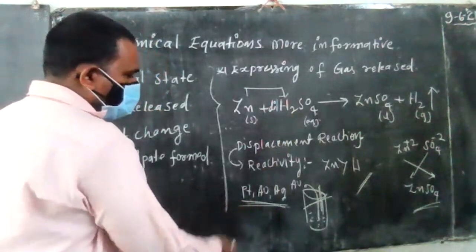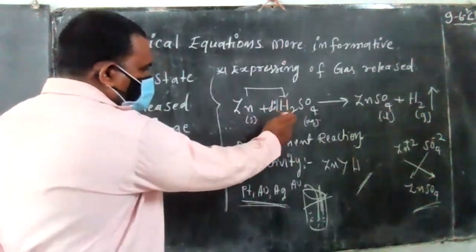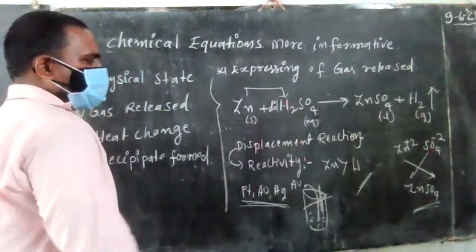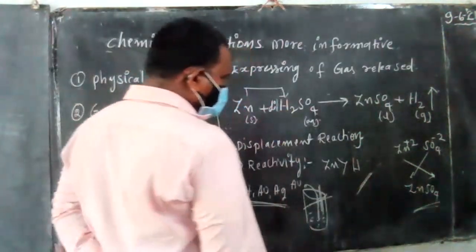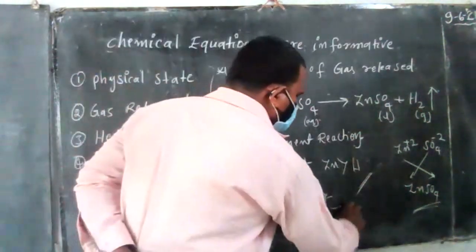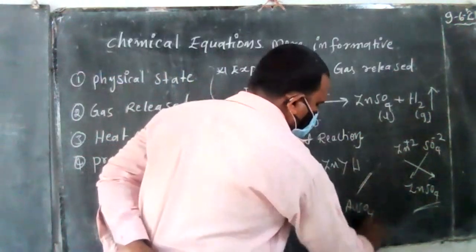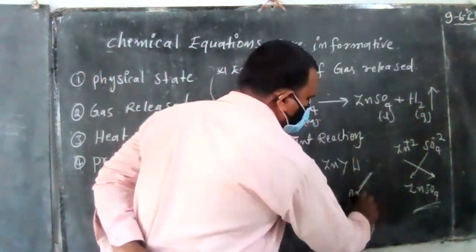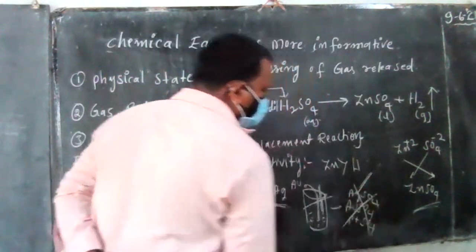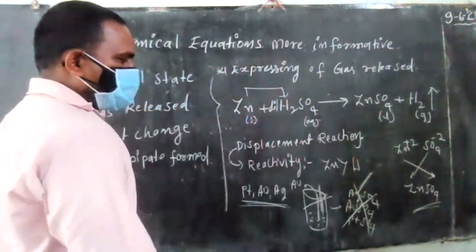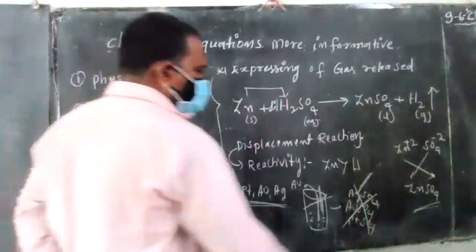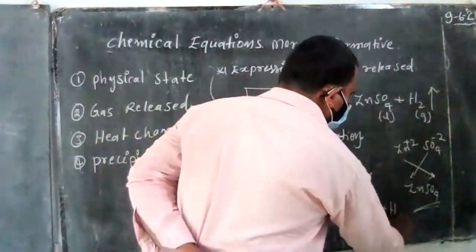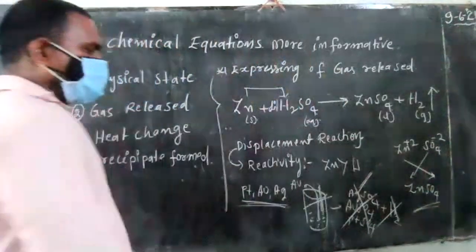That's why these metals could not displace the hydrogen, so no new substance is formed. Gold sulfate, platinum sulfate and silver sulfate do not form, and the hydrogen gas is also not released.